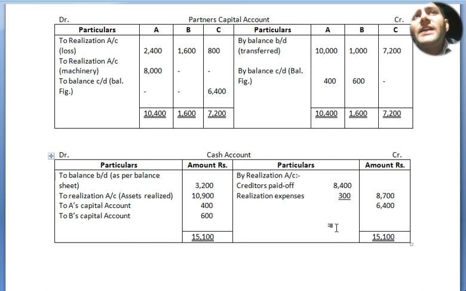Now both sides are tallying with amount 15,100, 15,100. Let me check once. Wait a second. I forgot to mention here by C's capital account.